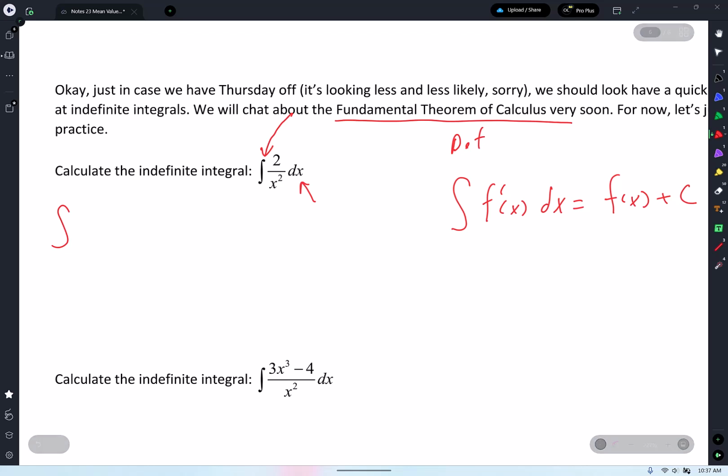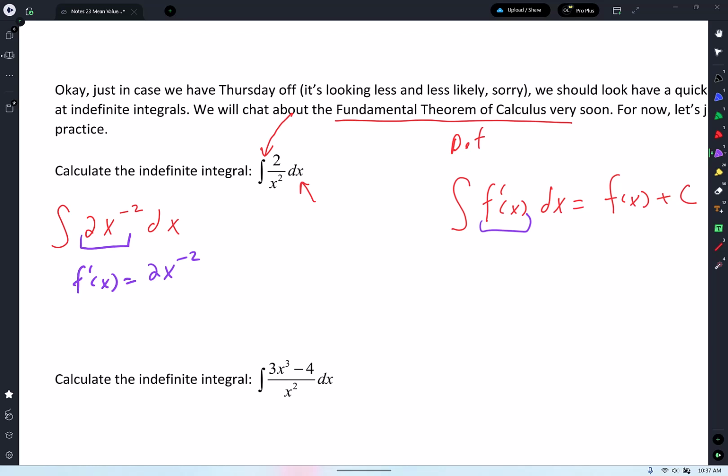So then how do I do it? Like this, guys, just bring up the x squared like in algebra 1. Go 2x to the negative 2 dx. See? This is your f prime. This guy right here, that's your f prime of x. 2x to the negative 2. See, that's your f prime right there.